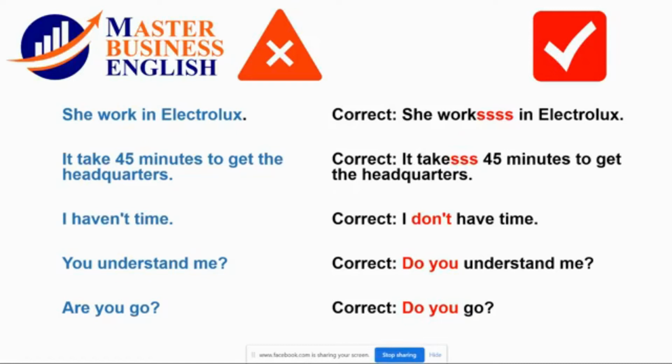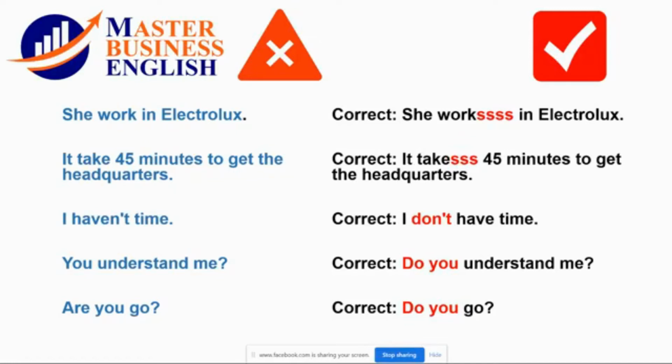Another mistake that is extremely typical in meetings, everywhere, is that students or people are used to saying, "You understand me, Karima?" When they want to be sure, they do not make a question.